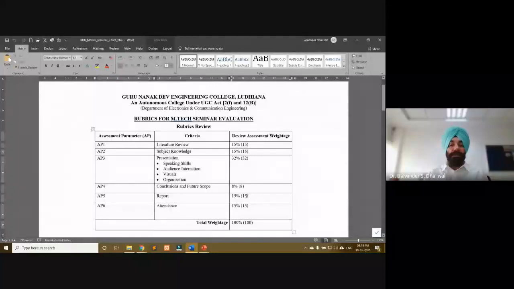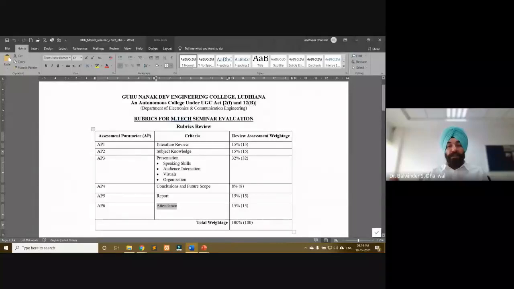So we decided 15% weightage to that part. And as per university requirement, their attendance has to be included into the marks. So this we kept as 15% as per the instructions of the university. So now this was the overall structure.